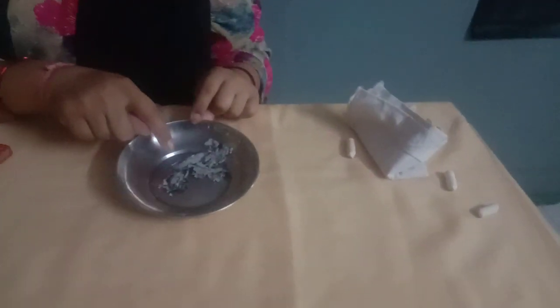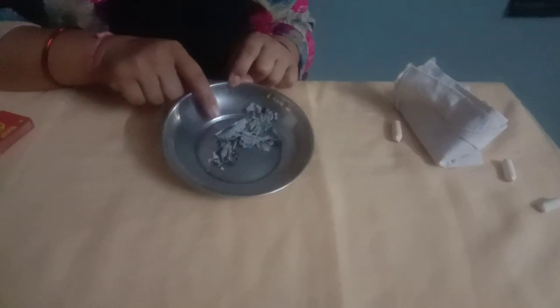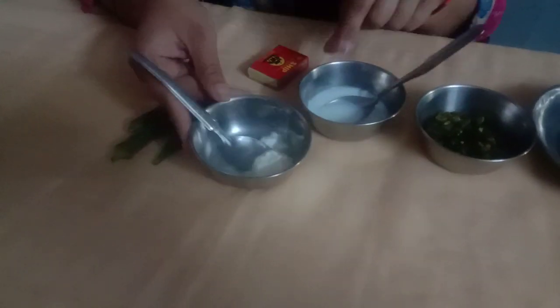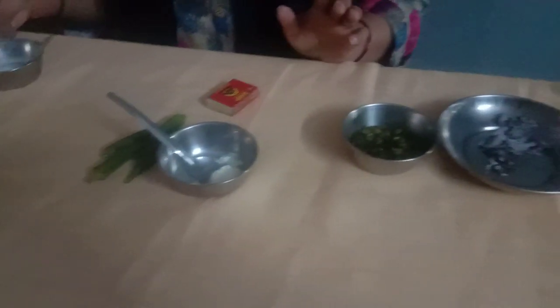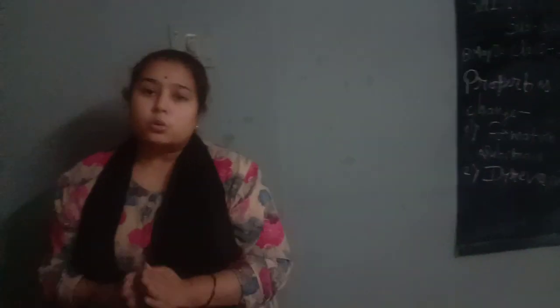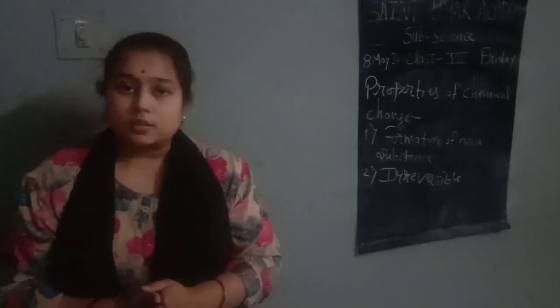Now if we see these examples, after burning this paper we get this ash. Is it possible that I will obtain the original paper from this ash? Is it possible to obtain a raw lady finger from this cooked lady finger? Or is it possible to obtain milk back from this curd? No. It means we can't get back the original substance. So most chemical changes are irreversible in nature.